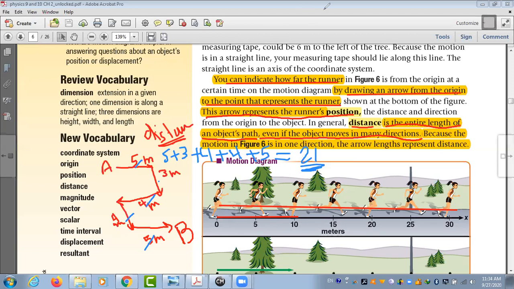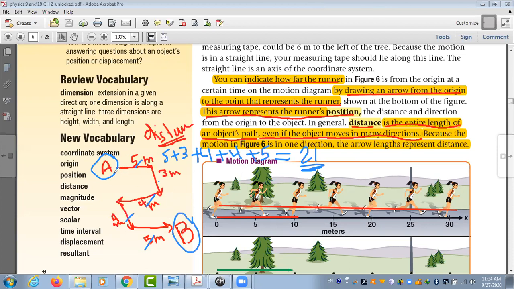Okay, but we'll talk now about displacement. So this is distance, but what is displacement? Displacement is the distance from the starting point to the end point, or from the initial position to the final position.